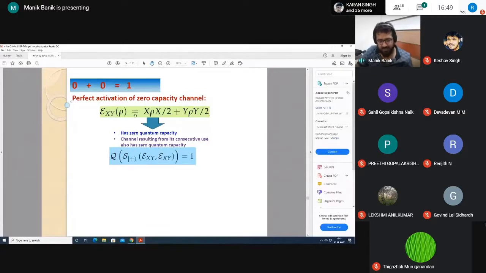In that experiment, they took a quantum channel which has zero capacity. Consecutive use of this quantum channel will give you a zero quantum capacity channel, but they superposed it in a quantum switch. The superposition is called a quantum switch. The name was given by Chiribella. After this quantum switch, the resulting quantum communication capacity becomes 1. In experiment, of course, you will not get exactly 1. You will get a value very close to 1, like 90% or 95% success.